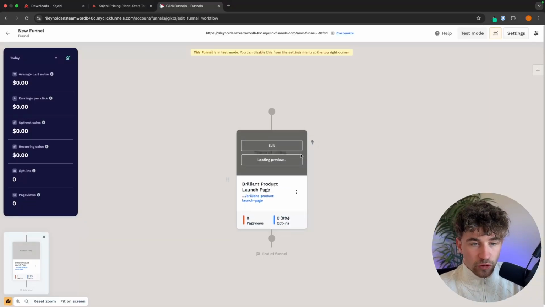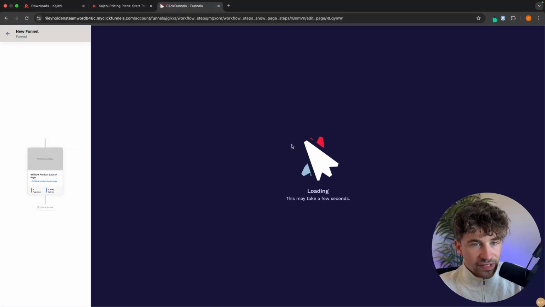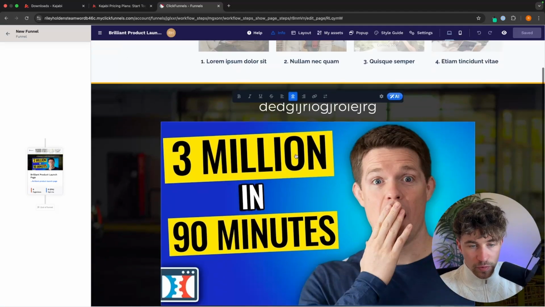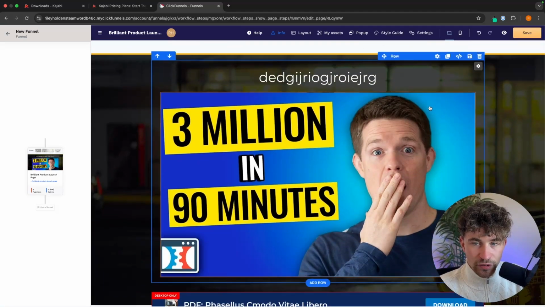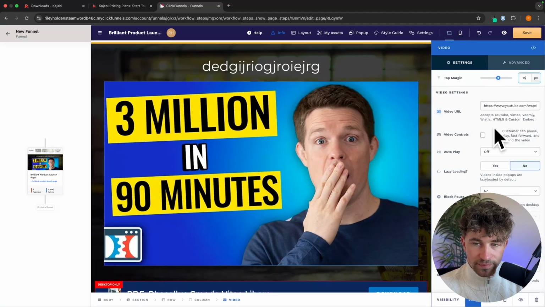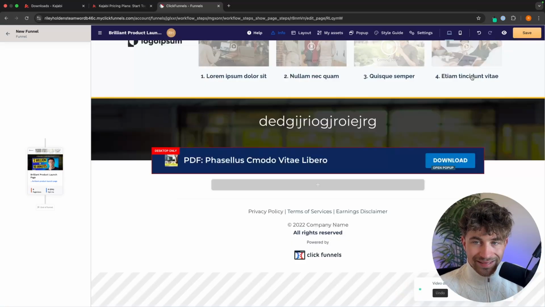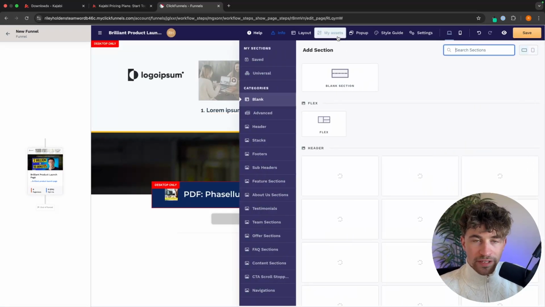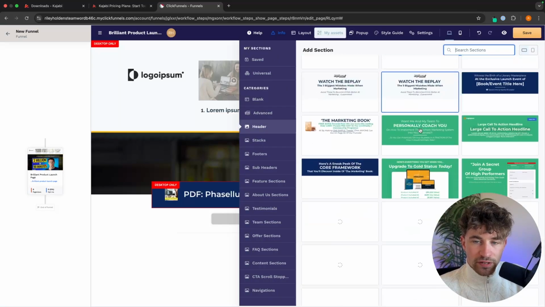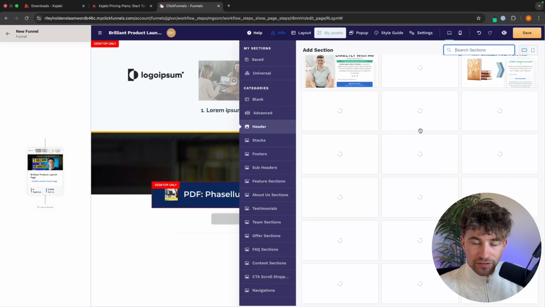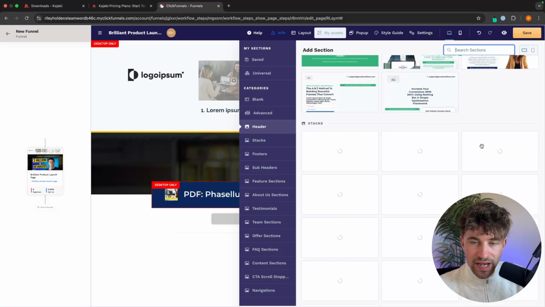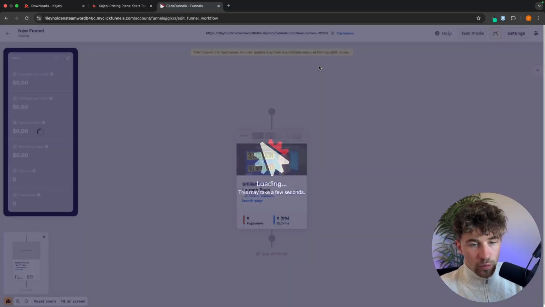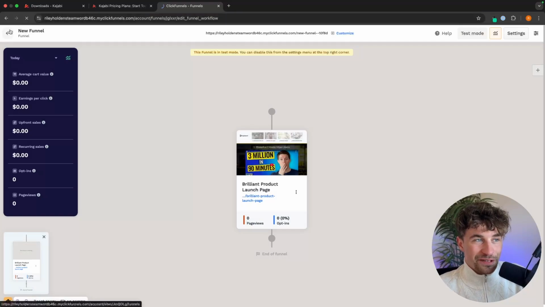We can open up the funnel right here, and then we can go into edit this. And then once again, this is drag and drop. So we can go into this text at the top and change what we want it to say. We can click into this video, for example, go to Settings, and we can change out the video. We can go ahead and delete this right here, delete any elements. But the awesome thing about ClickFunnels is we can go to My Assets right here, and we have all of these pre-built assets that we can just add to the page and edit. So as I said, this is the best thing about ClickFunnels, is how advanced the funnels are that we can build. And of course, we can sell digital products on this.